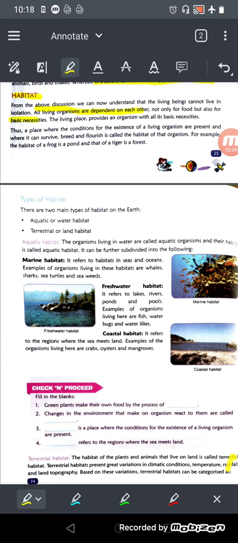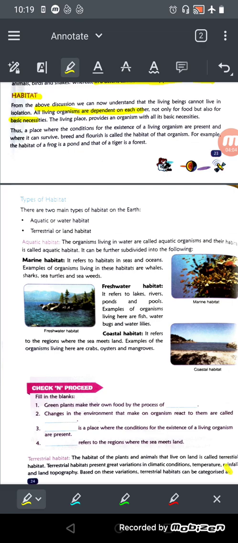So the living place provides an organism with all the necessities. एक living place होता है ना जहाँ पे हम रहते हैं, वो place हमें सब चीज़ ही देता है. जैसे कि there should be water, there should be air, there should be availability of food, there should be a clean environment, right? Everything should be there. So a place where the conditions for existence of living organisms are present, where it can survive, breed and flourish is called the habitat of that organism.